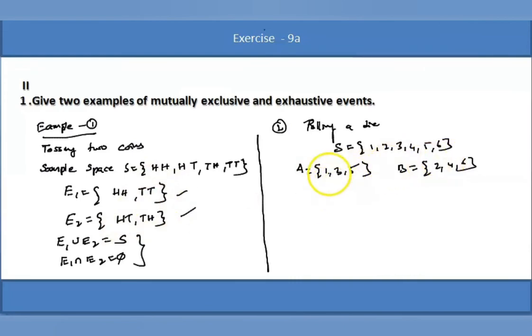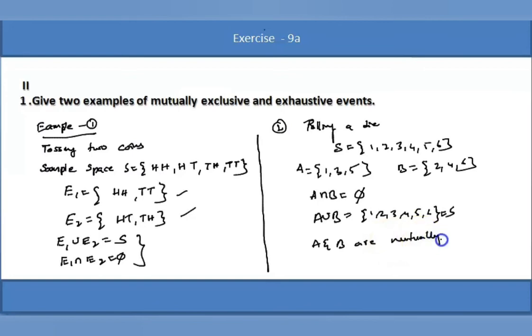For mutual exclusivity, I consider A intersection B. These are odd numbers, these are even numbers, there is no point of intersection, null set. A union B, all odd and all even are there, which is nothing but 1, 2, 3, 4, 5, 6. Therefore, it is nothing but the sample space. Therefore, A and B are mutually exclusive and also exhaustive events.